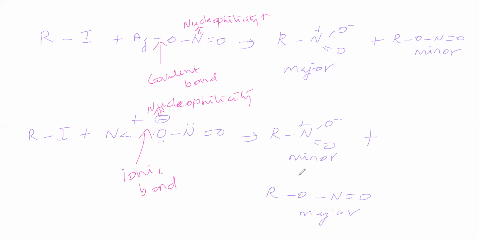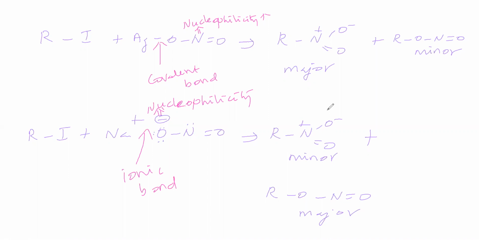So remember that if you want nitrite as the major product, take NaNO2. If you want RNO2 as the major product, take AgNO2. Next, suppose we want to take NaNO2 only, but we want RNO2 to be the major product. What to do?